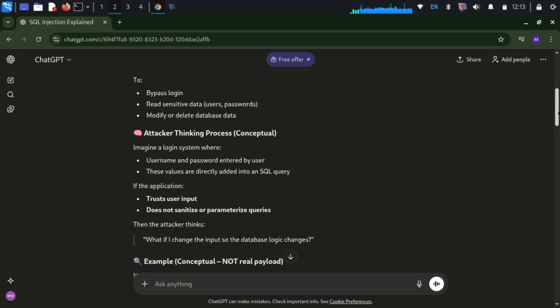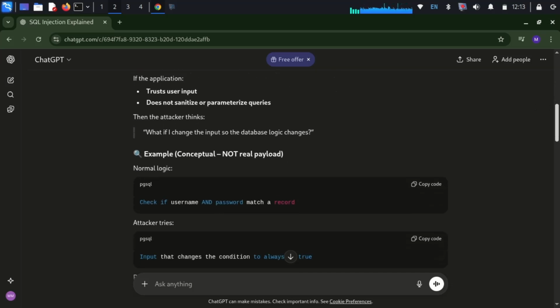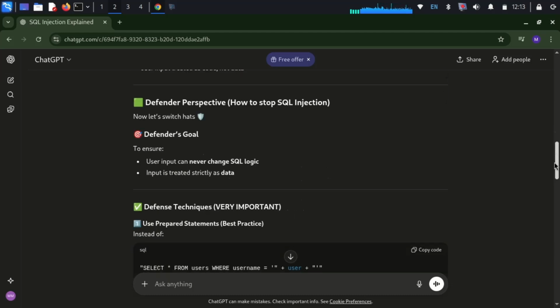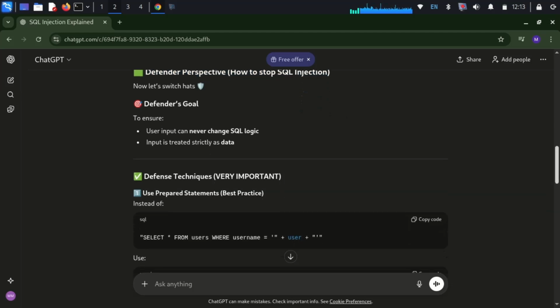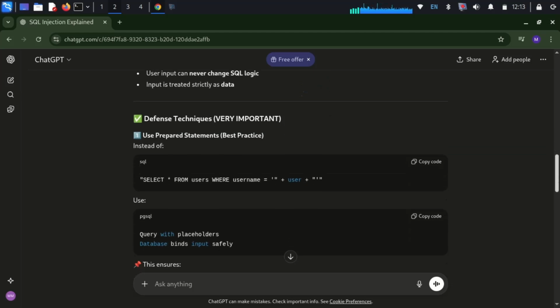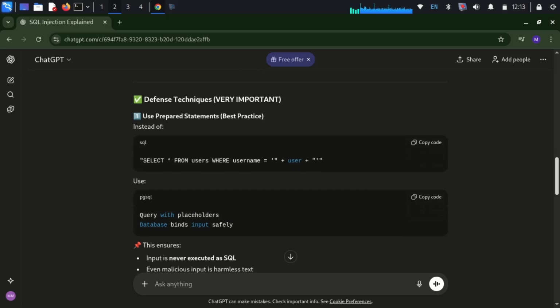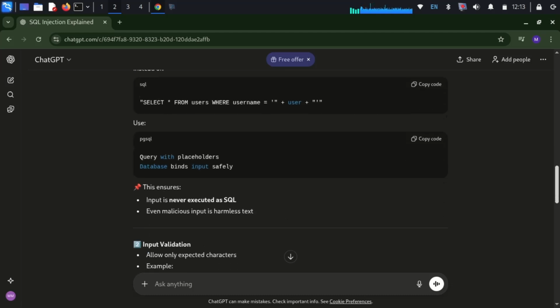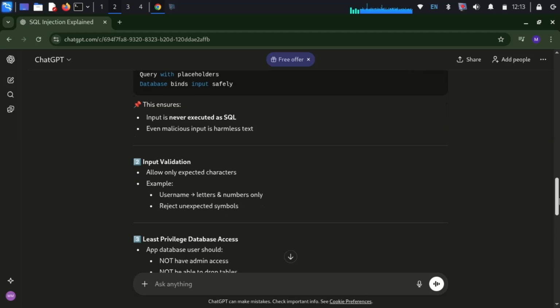It has also given the logic of a normal person and the logic of the attacker. Next is the defender's perspective, so how the system can be protected from such types of attacks. The defender's goal is to protect the website from the attacker exploiting it. And it is also mentioning the techniques used by defenders to protect the system.